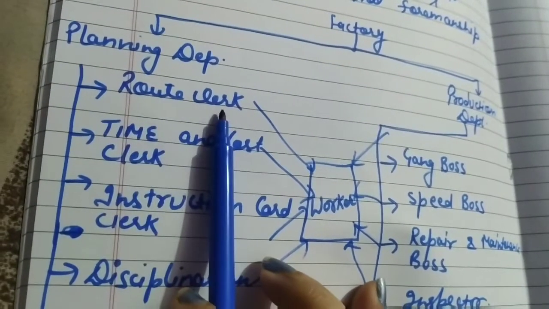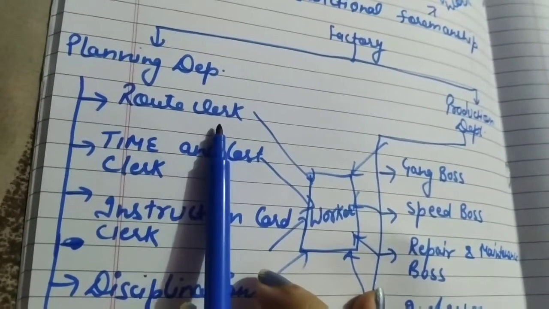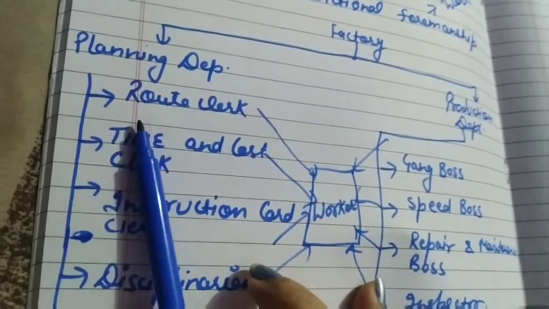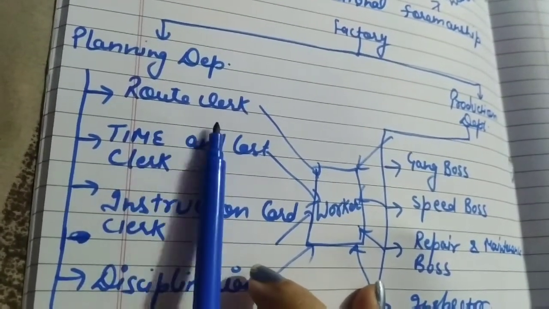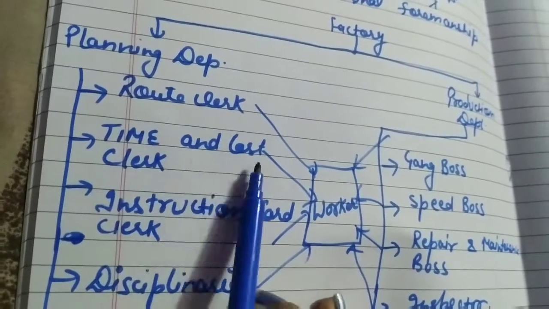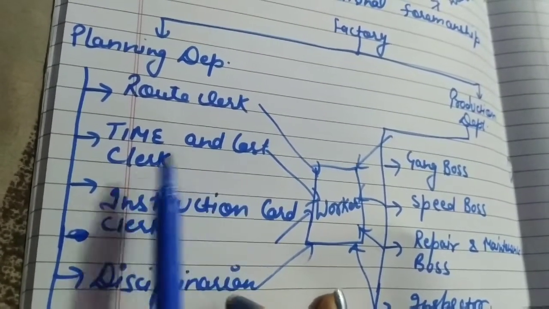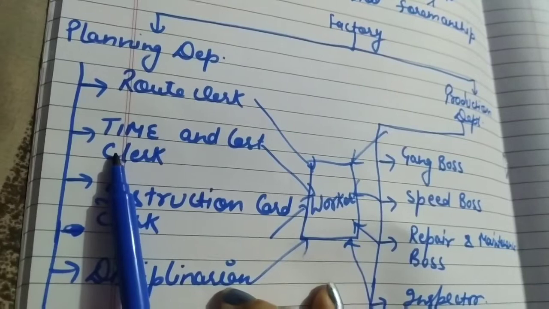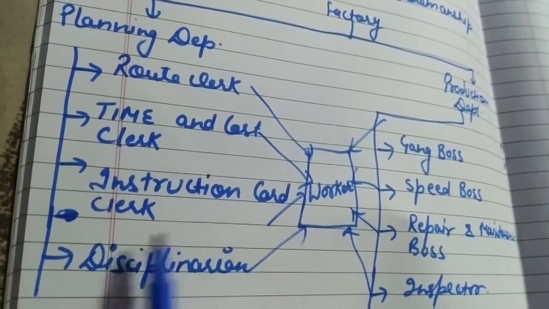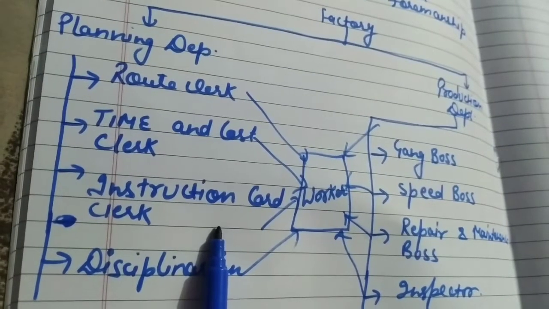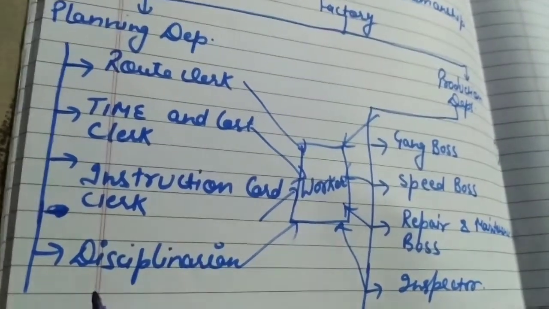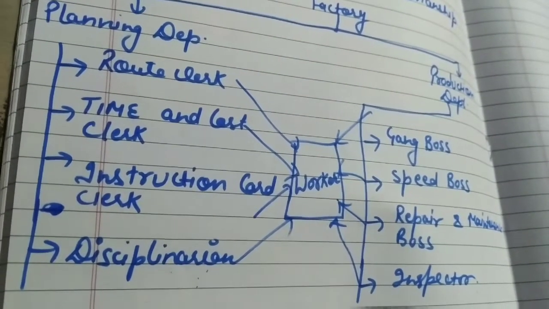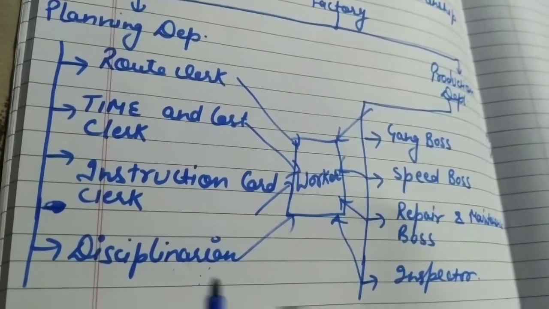Clear? So in planning department, the first clerk is route clerk. The function of the route clerk is to decide which work in the organization will be done manually or by machines. Time and cost clerk designs the cost sheet, how much cost will be incurred to do a particular production and how much time will be taken. Instruction card clerk designs the instructions and guidelines for the workers while doing the job. Disciplinarian decides the rules and regulations which every worker of the organization has to follow.